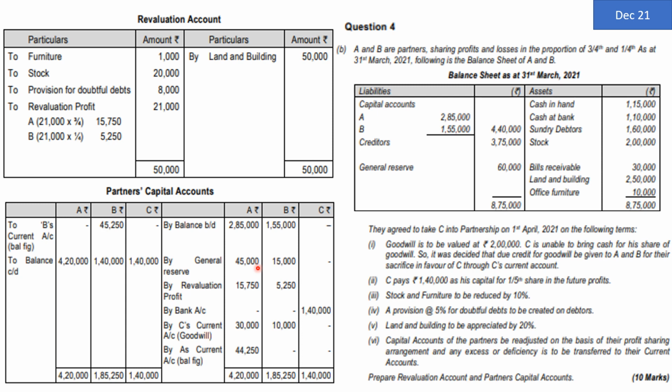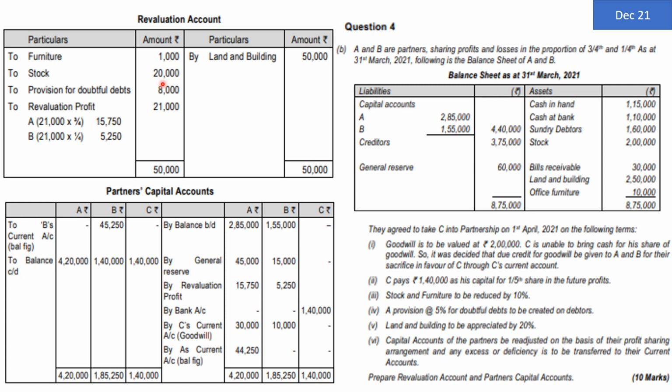Now all the adjustments of balance sheet basically are over. Let us now consider the adjustments which are happening on account of admission of Mr. C. On account of admission, we are going to do the revaluation. They have told that stock and furniture are to be reduced by 10%. So the value of stock is rupees 2 lakh and value of furniture is rupees 10,000. Both to be reduced to the extent of 10%. So automatically furniture reduction will be 1,000 and stock reduction will be 20,000. It's a reduction. Reduction is a loss. Debit all expenses and losses. Revaluation account is a nominal account. That's why it will be debited by the amount of loss on furniture and by the amount of loss on stock, which is 10% of their old balance sheet value.